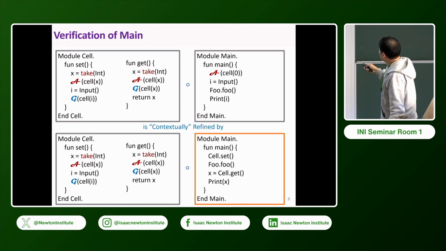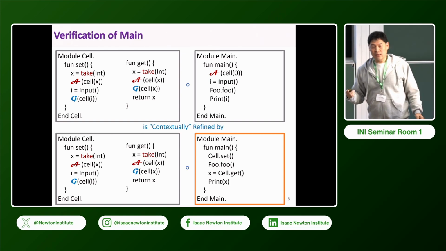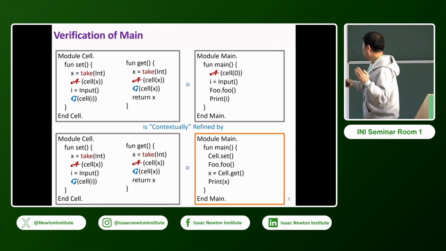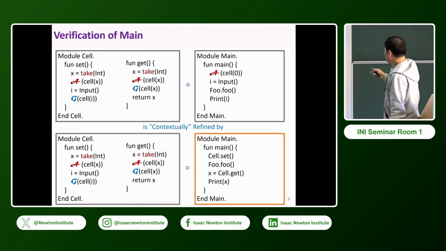But when I'm reasoning about this, I have to know about cell, right? The spec of cell. So how can we use the spec of cell and the spec of get and set? It's slightly different from separation logic, because separation logic only knows about the pre and post condition of set and get. But now we know a bit more than pre and post condition. We also know this one. So the proof proceeds like this.